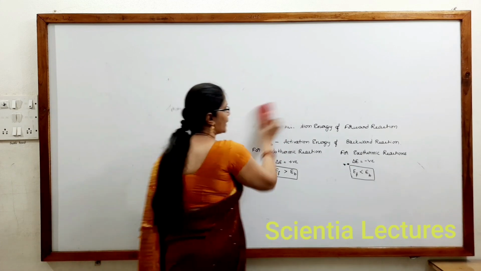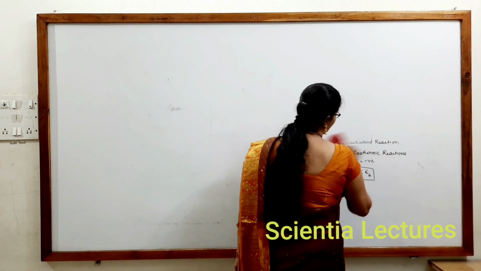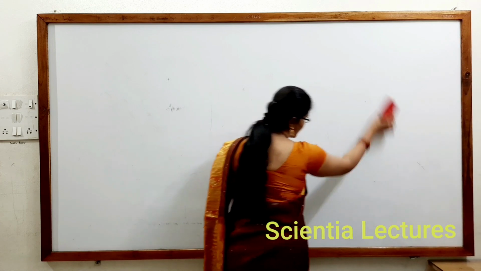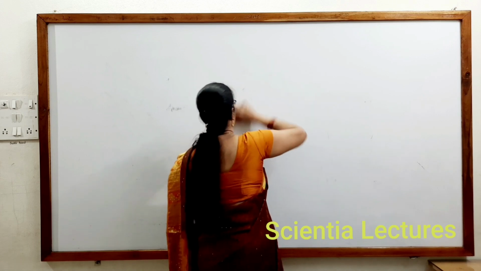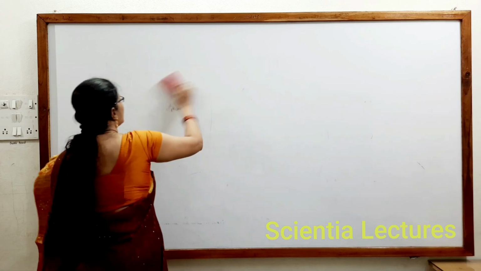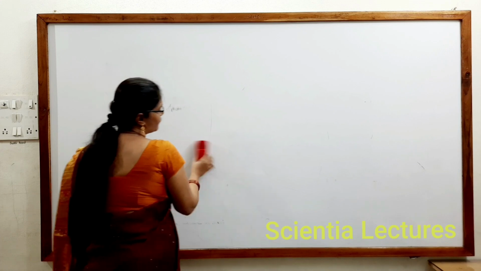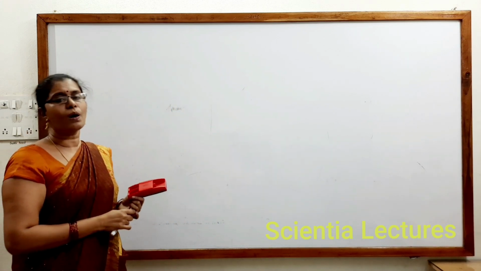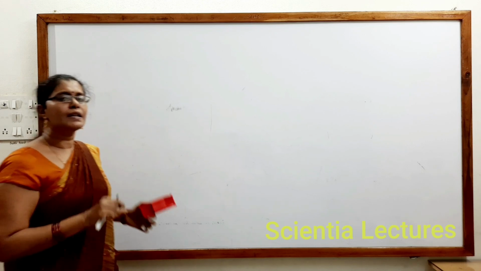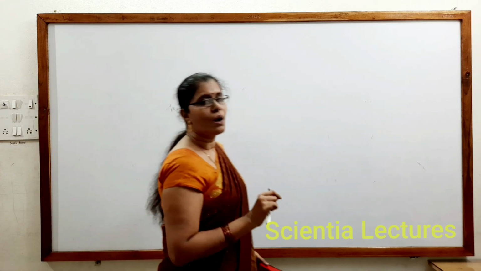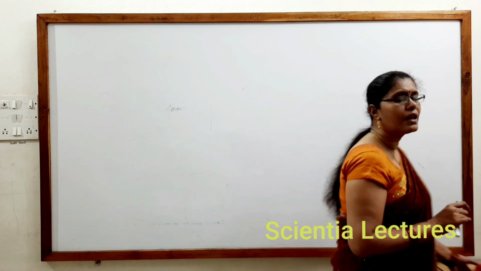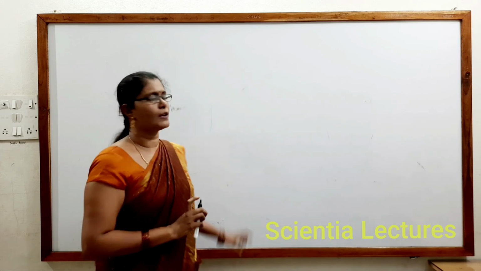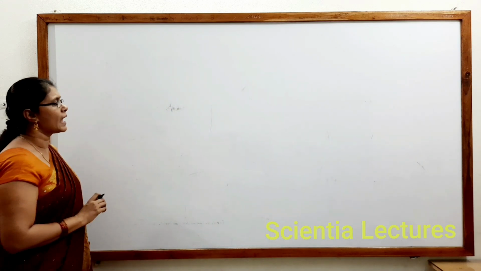So remember, what kind of questions can be asked from this? Delta E calculation, or EB calculation, or EF calculation, or you have to identify whether the given reaction is endothermic or exothermic. If delta E is positive, endothermic. If delta E is negative, exothermic. Always for endothermic reaction, EF must be greater than EB. Always for exothermic reaction, EF must be lesser than EB. So remember that condition carefully. From this, such questions could be asked.